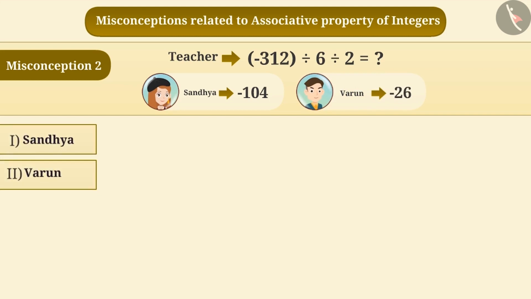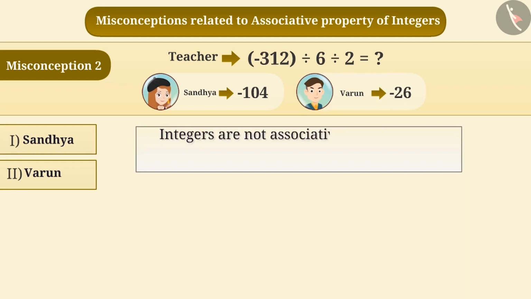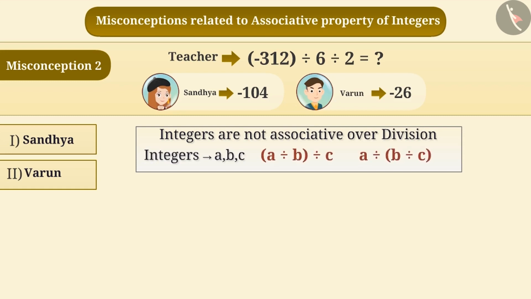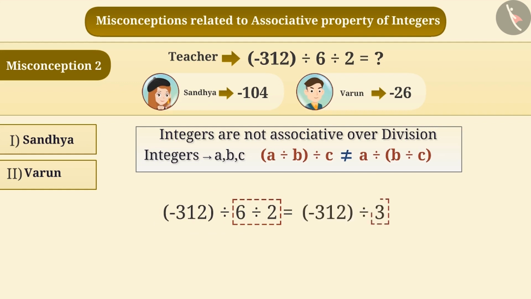Sometimes students ignore the fact that integers are not associative over division. That means for any integers a, b, c, a divided by b divided by c is not equal to a divided by b divided by c with the grouping changed. They think that it will be easier to divide 6 by 2 instead of dividing minus 312 by 6. That's why they divide 6 by 2 and with the result 3, they divide minus 312. By doing so, the result obtained is minus 104. This is a misunderstanding. Integers are not associative over division.